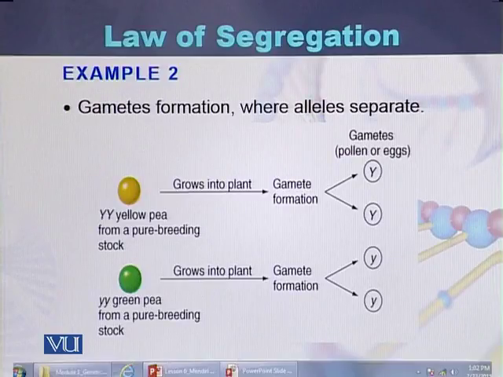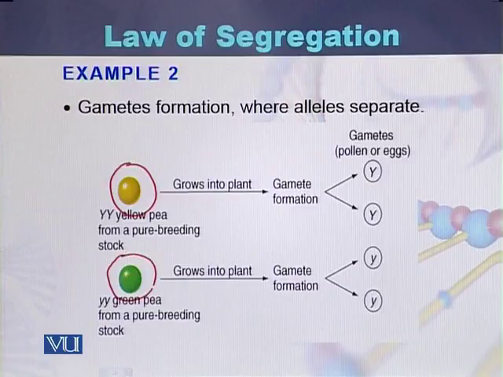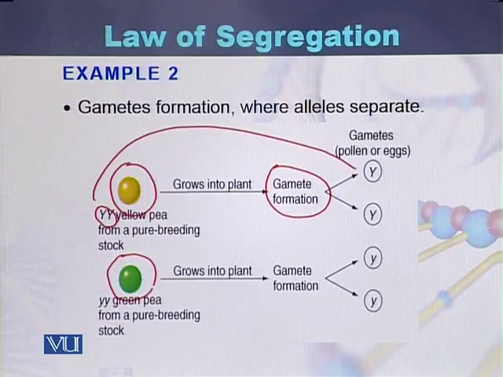In this case, we take plants that are producing yellow seeds, and the second type of plants producing green seeds. Here are the yellow seeds and green seeds during gamete formation. So here is the gamete formation. During gamete formation the alleles which were capital Y and capital Y will be separated, and here is gamete 1 and here is gamete 2. So in both the plants the gametes will be separated from each other during gametogenesis.